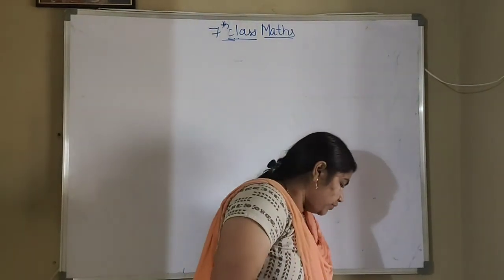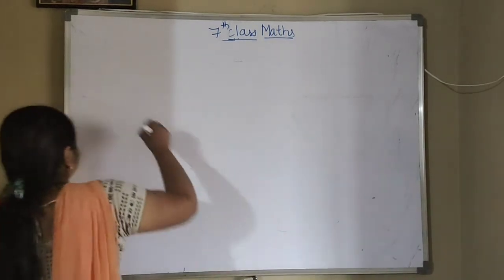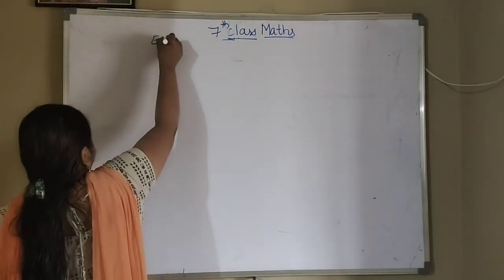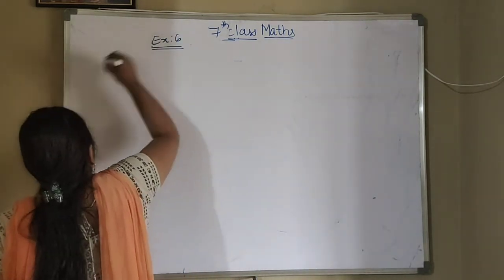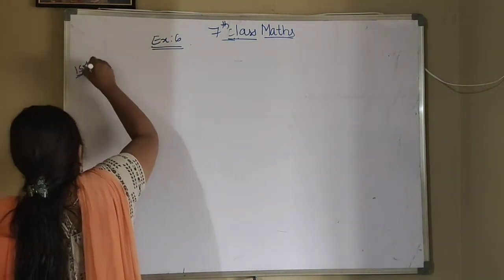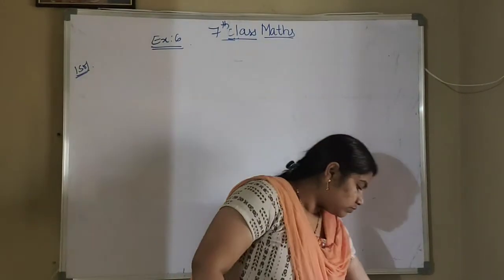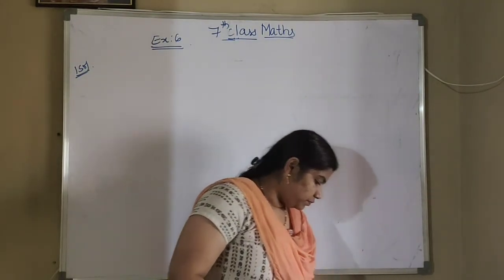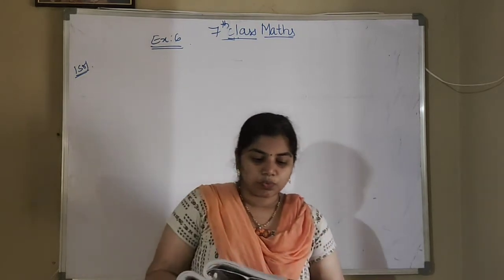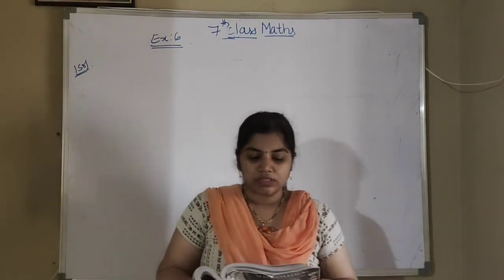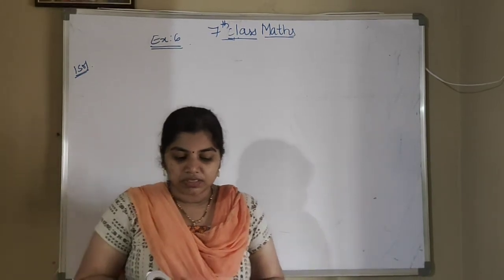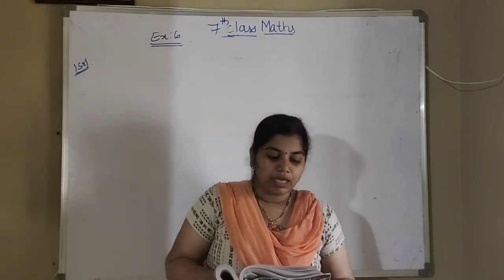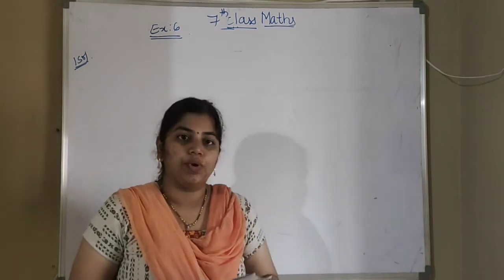In this first problem, exercise 6, first solution we will see. So what is the first one? How long will it take for the sum of 12,600 invested at 9% per annum to become 15,624?